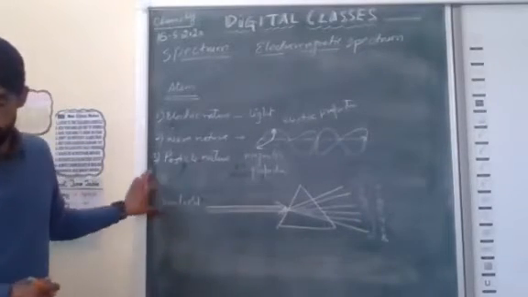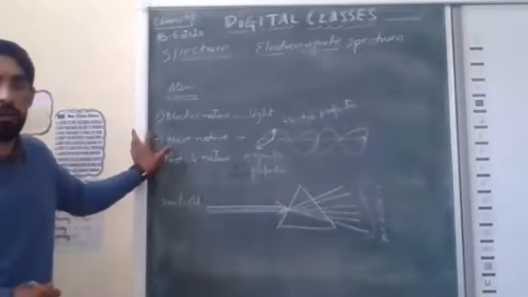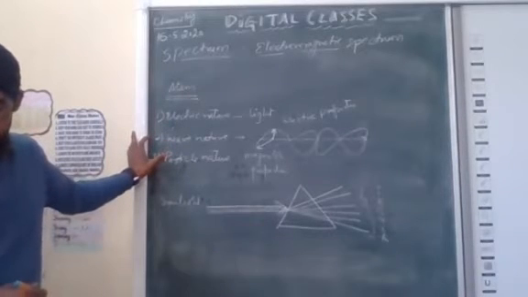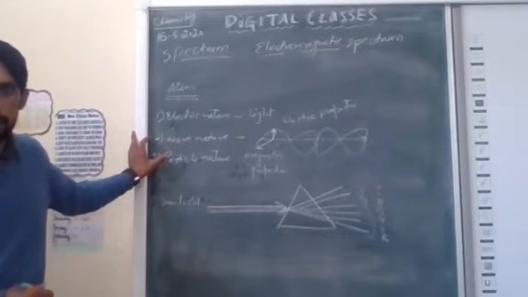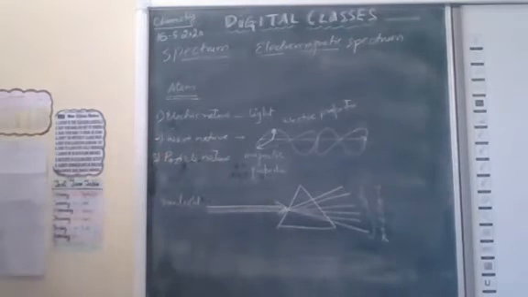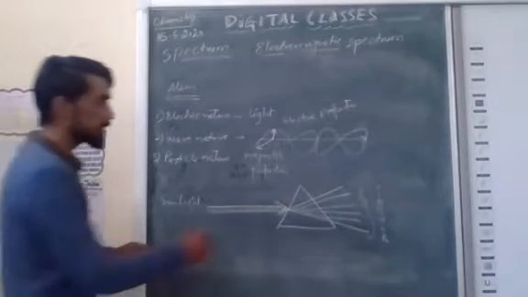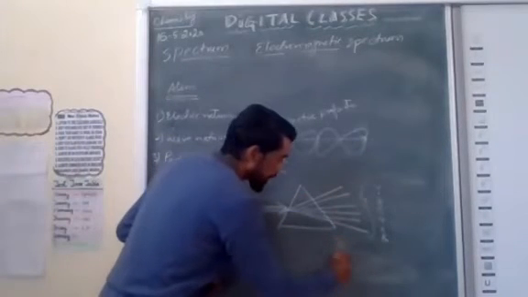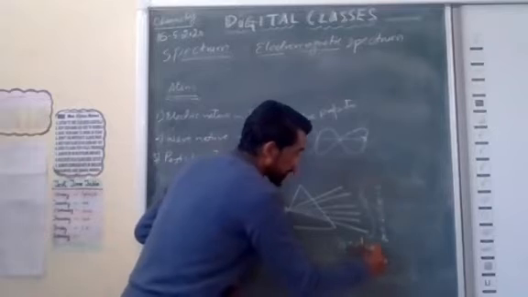Okay. So from here, what is the definition? Now, what is the definition of spectrum? It is a combination of light of different wavelength. When light passes through a prism, the series of color band is obtained. This series of color band is called spectrum.